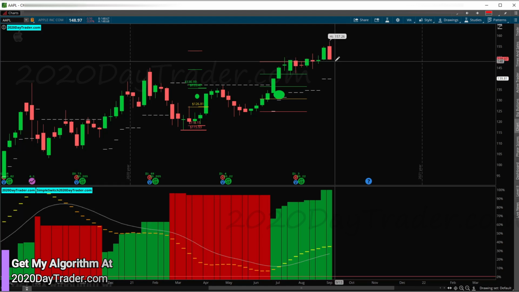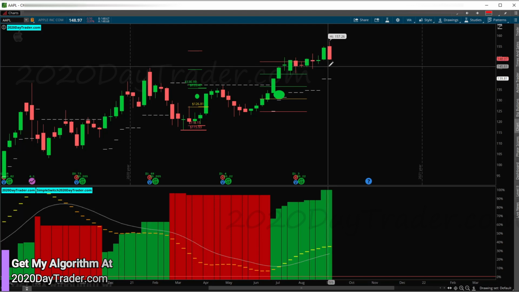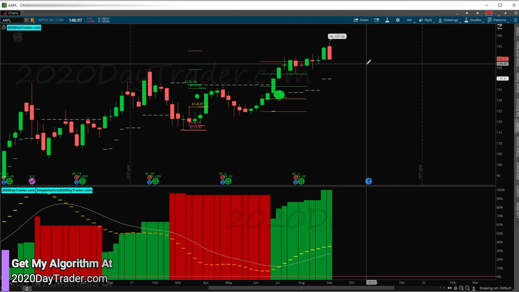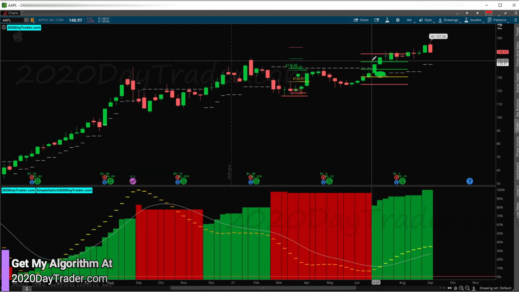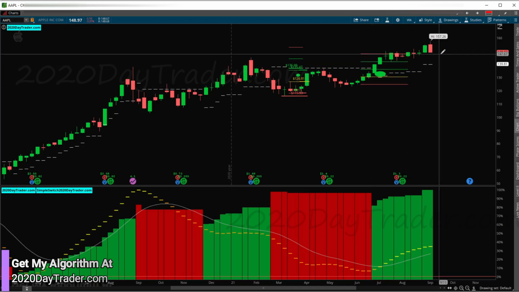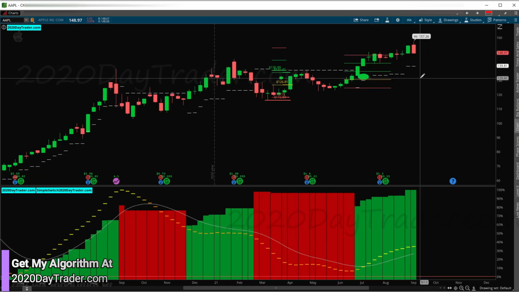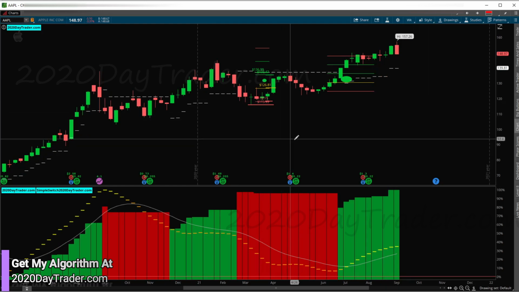So if I was looking for a really long-term play, like a 3-month, 4-month play, this would be a good entry for me to jump in Apple, and then go for the ride. If it breaks down below here again, like I said, I'd be looking to get out. But Apple looks really solid long-term right now. Yeah, it would have to break below this for me to bounce out. So good on Apple right now.